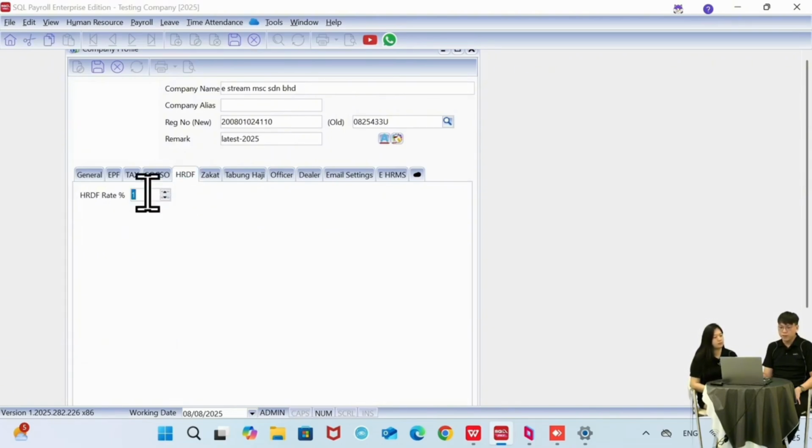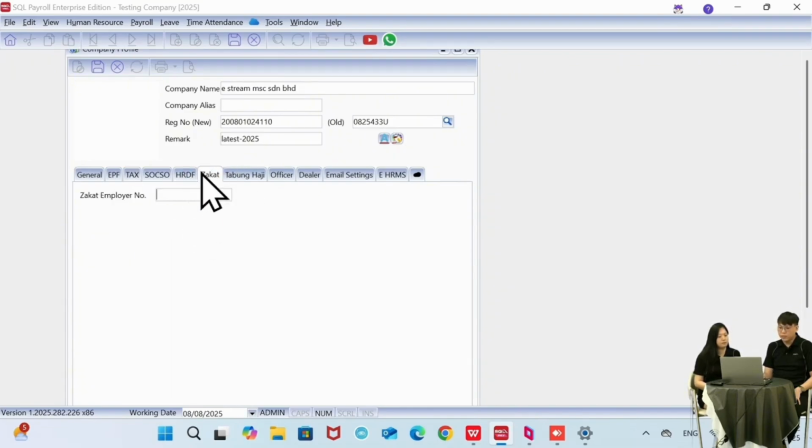Okay, the HRDF rate actually is set here. As Michelle mentioned just now, if your company has more than 10 employees, you are mandatory to contribute 1%, but for 5 to 9 employees, you are optional to provide 0.5%. So you can key in this part. Let's say we will provide 1% for the HRDF.